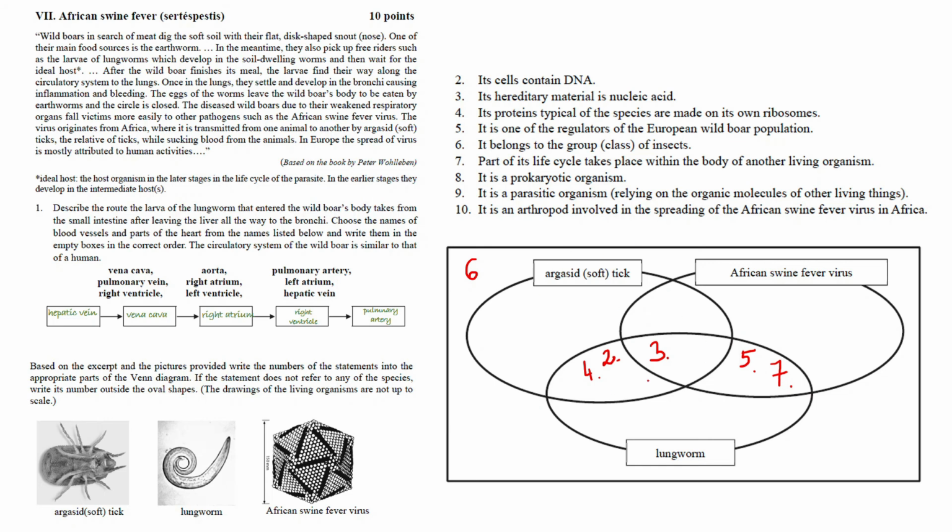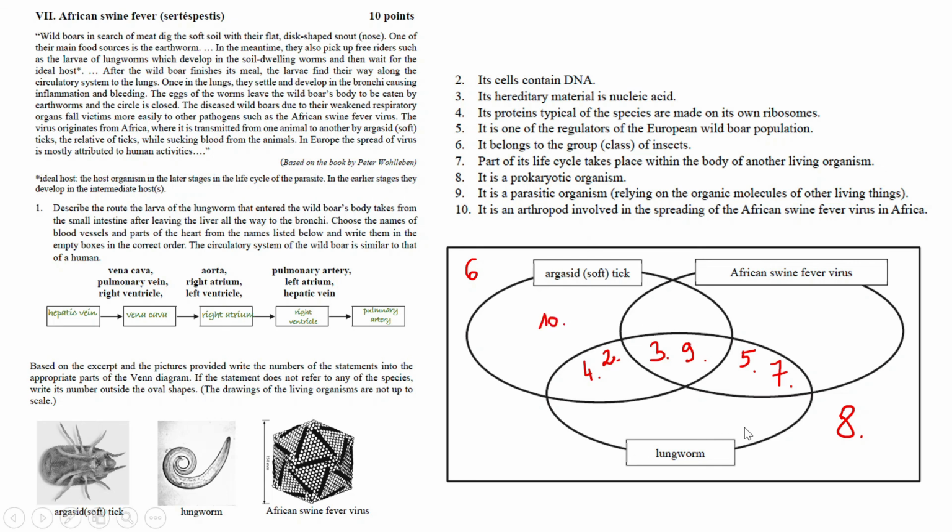We don't have a bacterial cell in here, so number 8 is going to be outside. Okay, 9. It is a parasitic organism. It's true for all. 10. It is an arthropod involved in the spreading of the African swine fever virus in Africa. It is also written down in the text nicely in this part. So number 10 comes to this part.